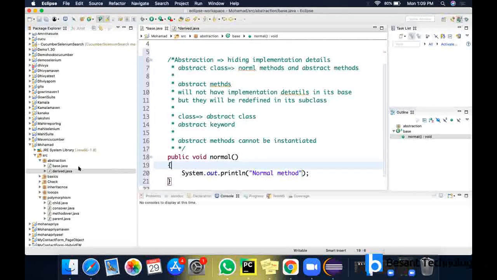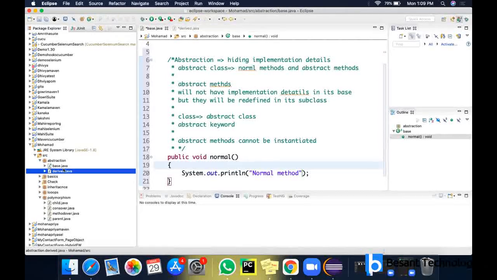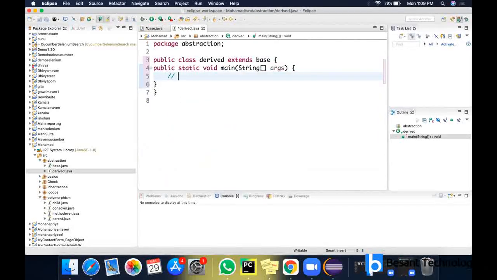I want to call this method in the derived class. What is the conventional way? Creating an object for the base class and calling it, right? Try that, but you won't get it. Base b equal to new Base, and I'll be getting an error: cannot instantiate the type Base. Abstract classes cannot be instantiated. You cannot create an object of an abstract class.